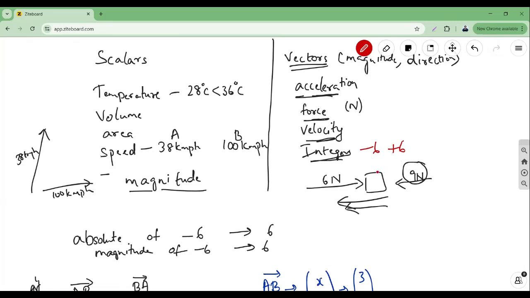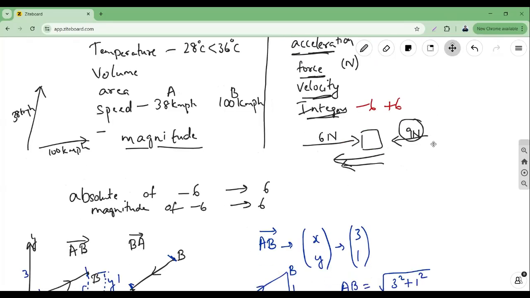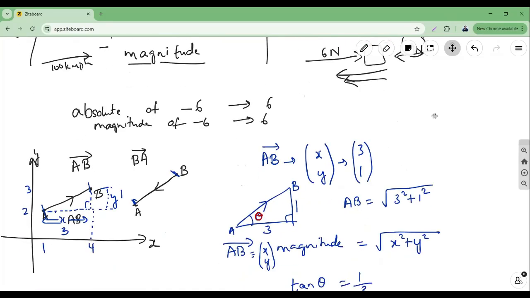So the direction also matters. Such quantities are called vectors. We represent a vector by AB, and also by a column vector x, y, meaning how much on the x axis and how much on the y axis.